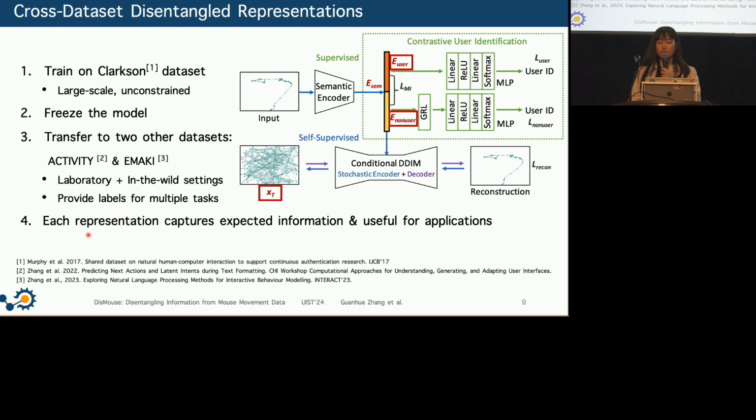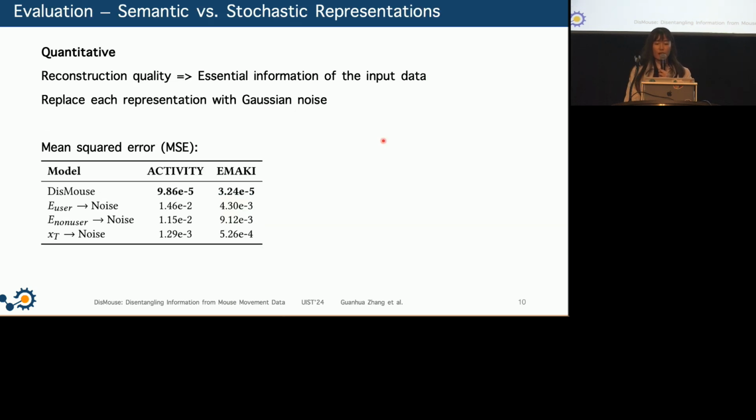Our evaluations show that each of the three learned representations captures the expected information of mouse behavior, and each of them is useful for further applications. First, we assess the quality of the input reconstruction because this can reflect whether these representations capture essential information within the input mouse data.